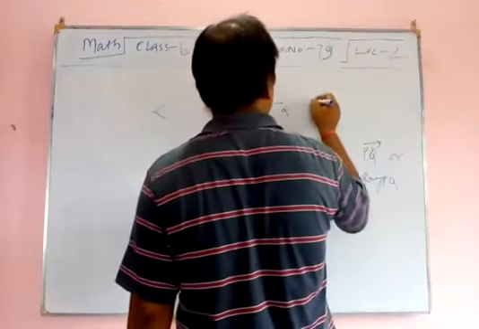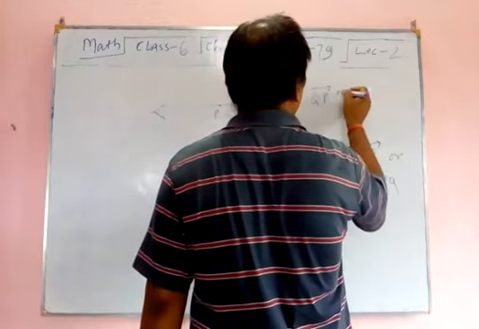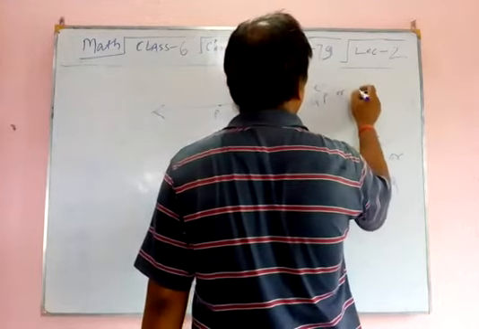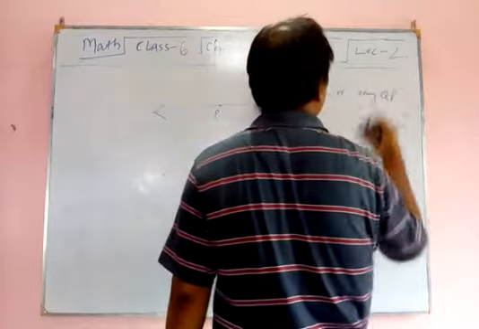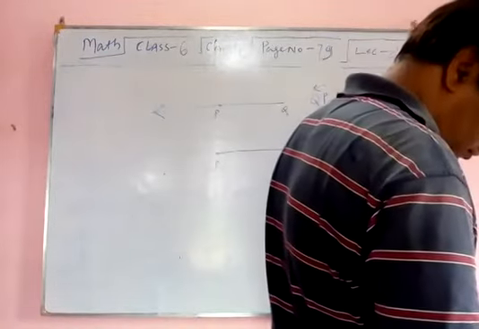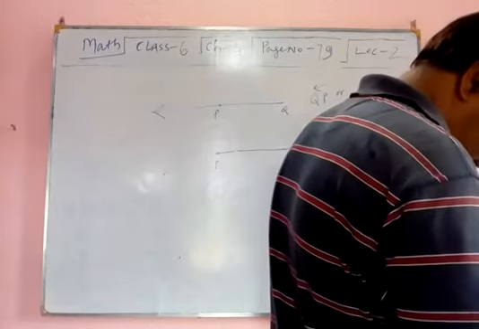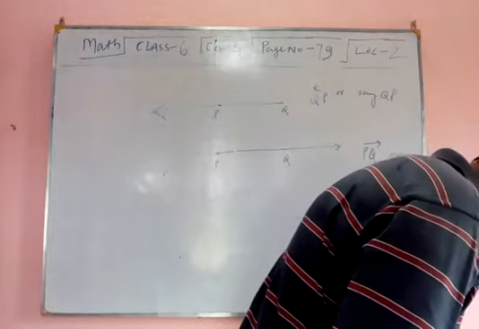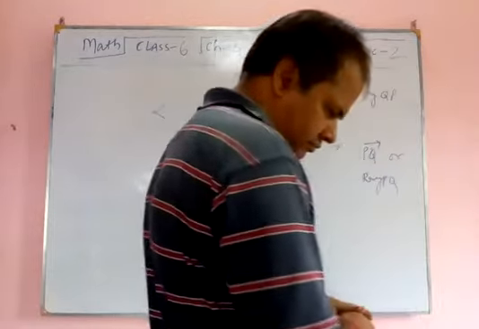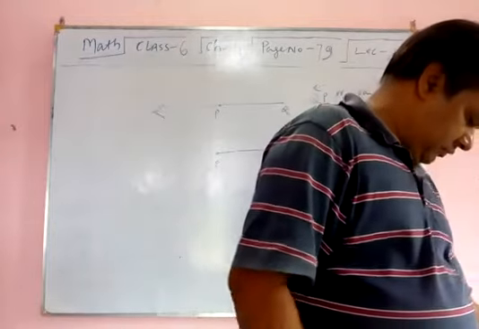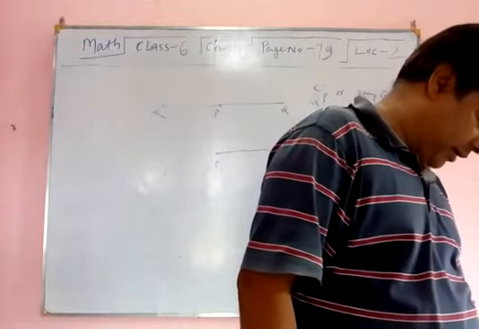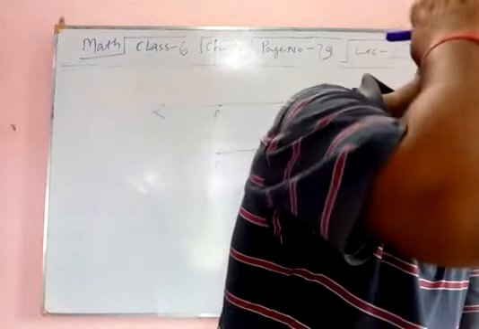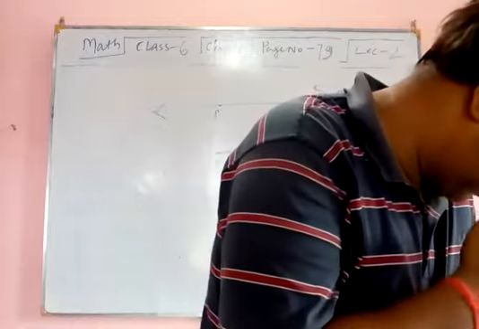Here we will write QP or ray QP. A ray has one end point and extends indefinitely in one direction. Hence, it cannot be measured.